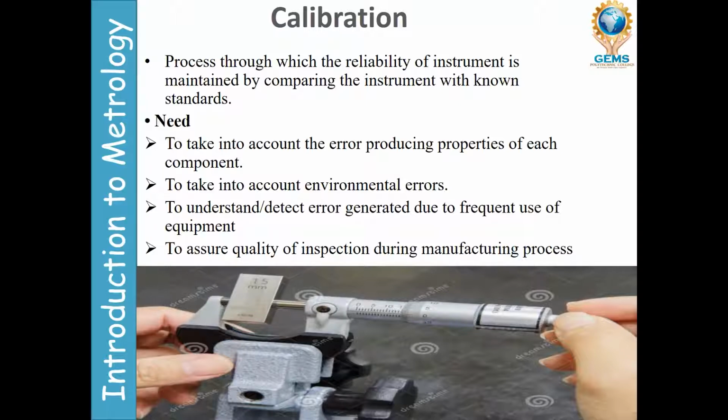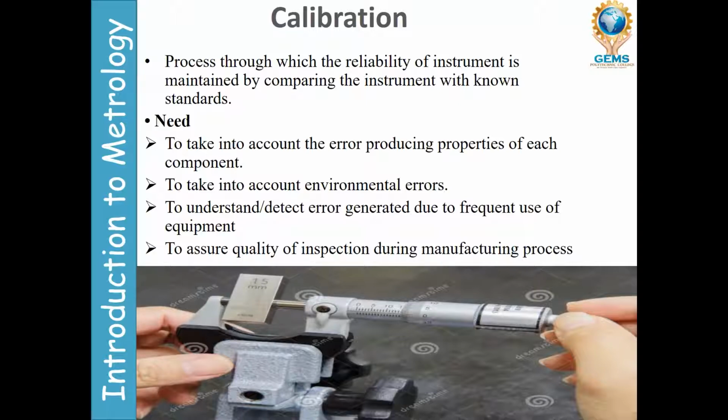If any organization or agency comes, they will first ask whether this instrument is calibrated or not. So every instrument must be calibrated in a particular period. If calibration is there, there is no problem for the manufacturing process.